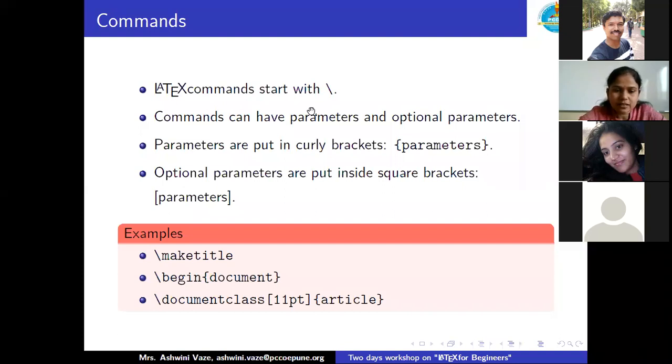Next is \documentclass[11pt]{article}: in square brackets, 11 point is our optional parameter, and in curly brackets, article. The optional parameter I can change, but the parameter article I have to keep constant if I'm looking for a research article.